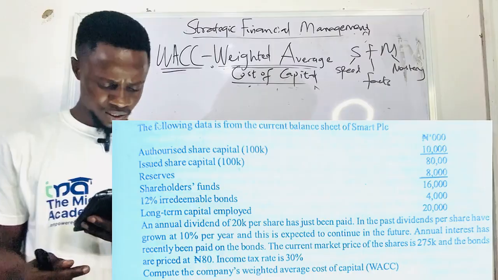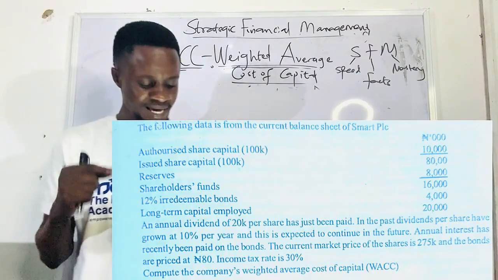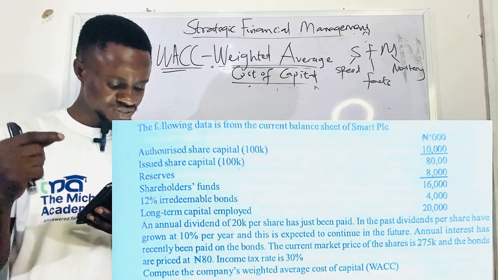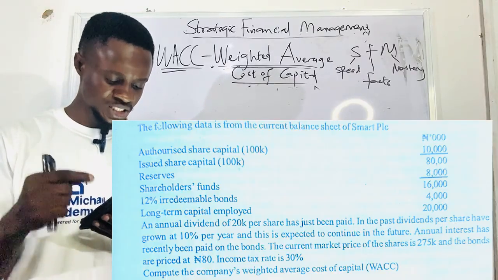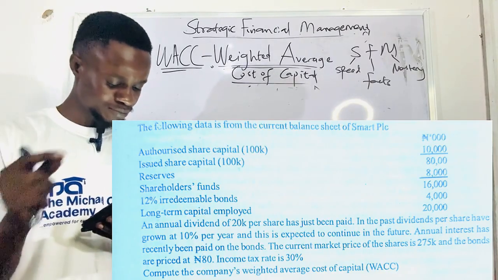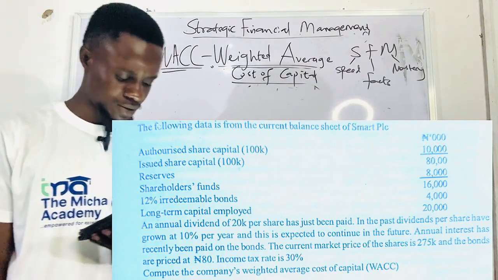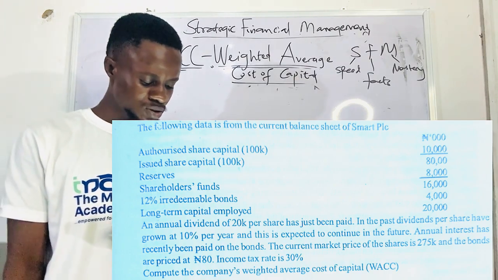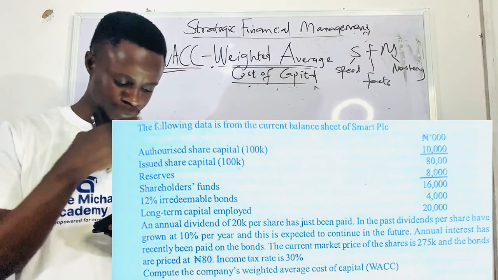In the past, dividends per share have grown at 10% per year, and this is expected to continue in the future. Annual interest has recently been paid on bonds. The current market price of shares is 275 kobo, and the bonds are priced at 80 naira. Income tax rate is 30%. Compute the company's weighted average cost of capital.